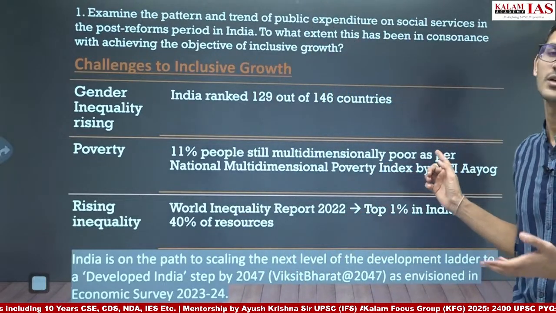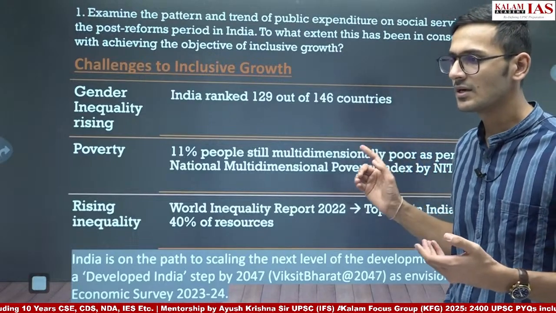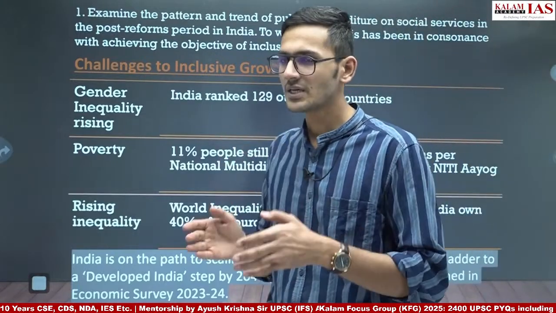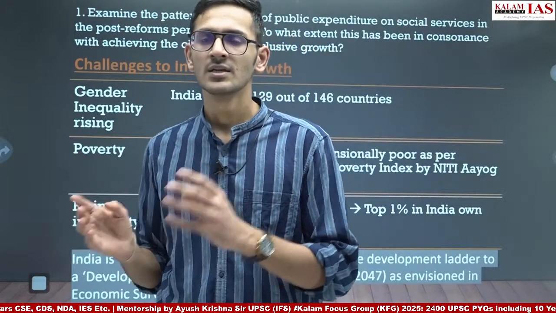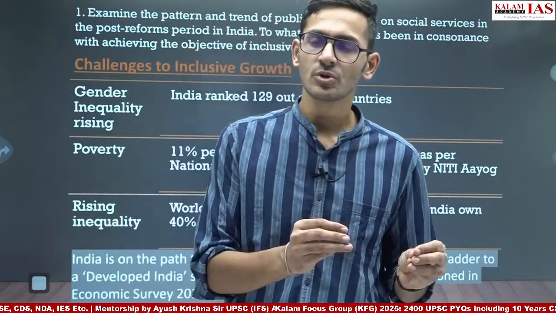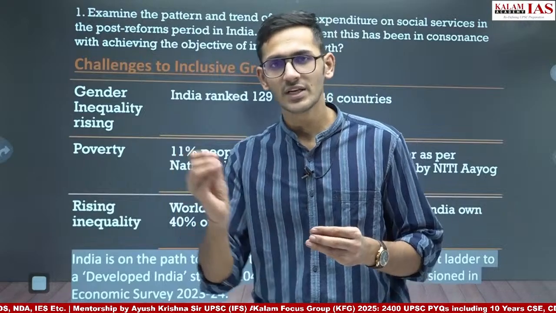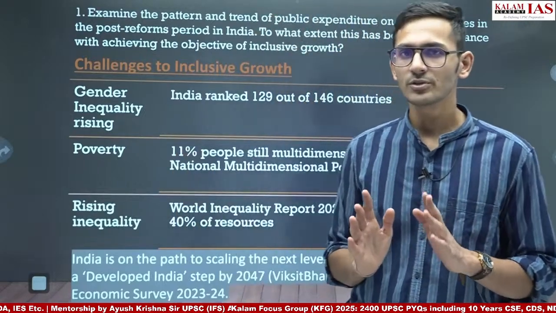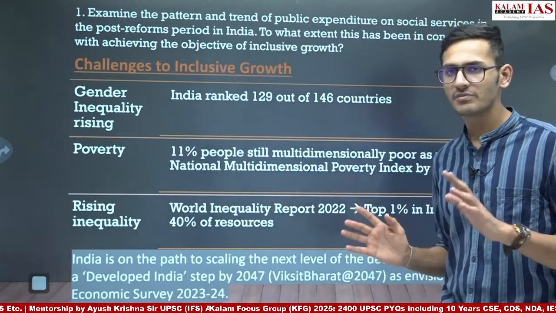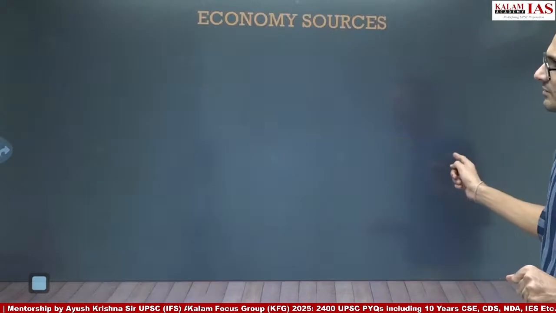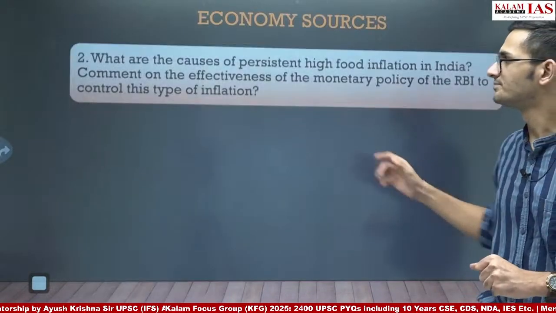So that is it. If you have divided this answer into 3 parts and addressed all the 3 parts, you have written some data points to support your arguments, you have written 3-4 points in every part, then your answer is complete. You can expect around 40 to 50% marks in this answer. Otherwise, scoring would be low.